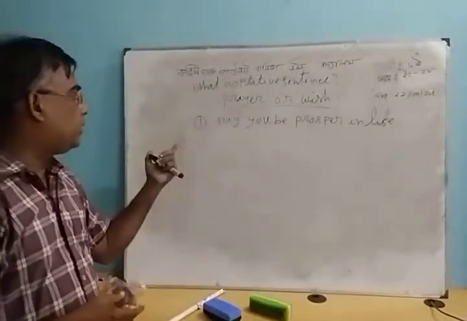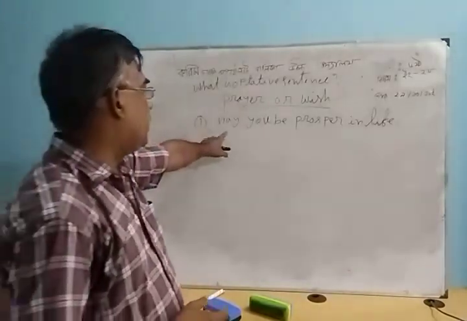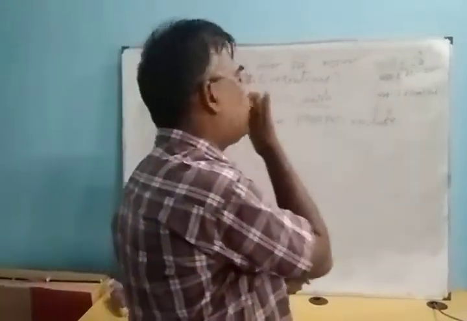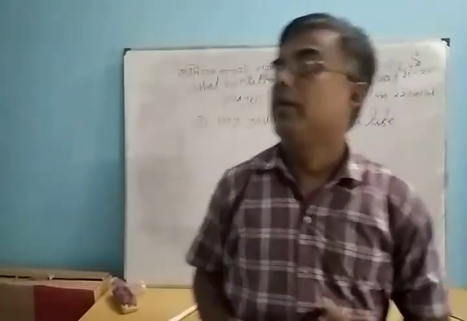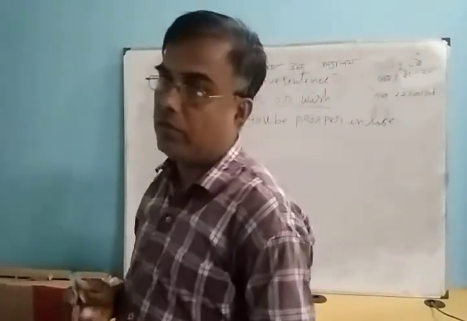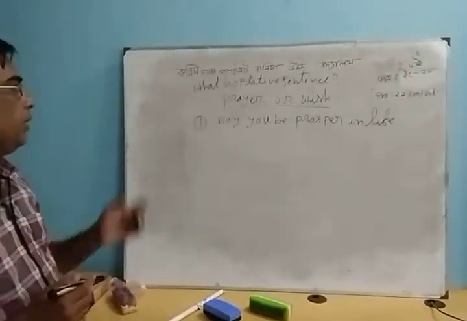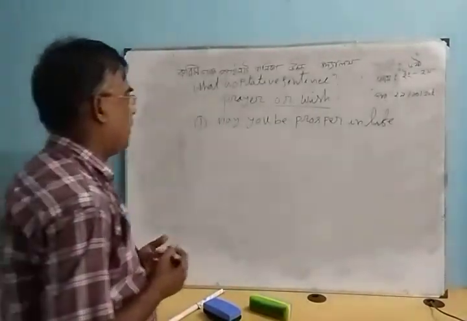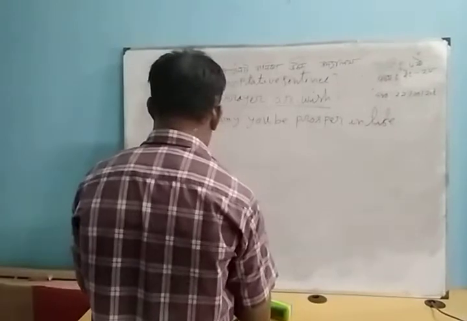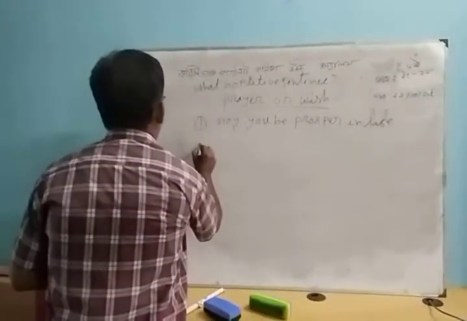This sentence is an optative sentence. May, this is may. May you be prosperous in life. Prosper in life is a prayer to God. May you be prosperous in life. This is the optative sentence.